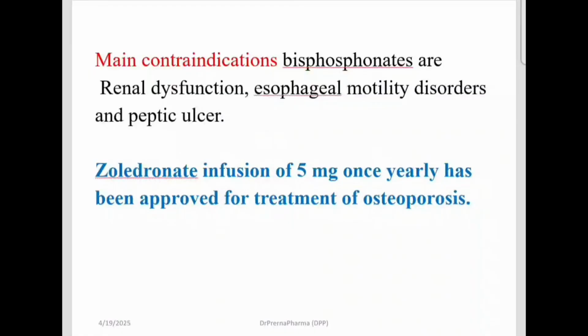Right? Main contraindication of bisphosphonate is renal dysfunction, esophageal motility disorders and peptic ulcer. So this is a contraindication. Then zoledronate, which is a bisphosphonate, is given 5 mg once yearly, approved for treatment of osteoporosis.